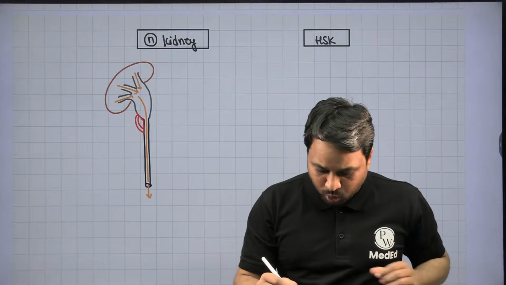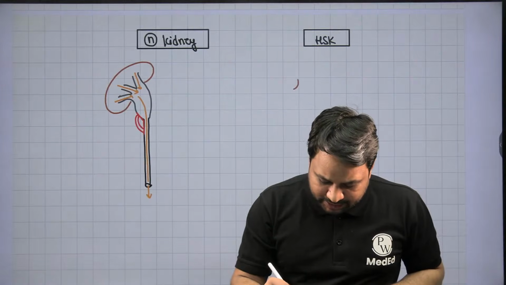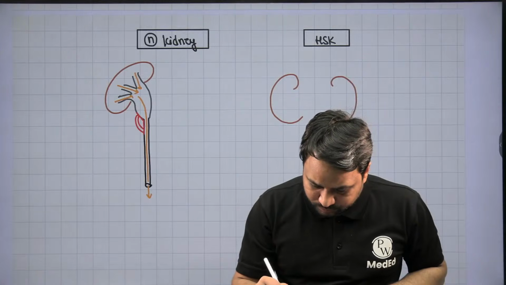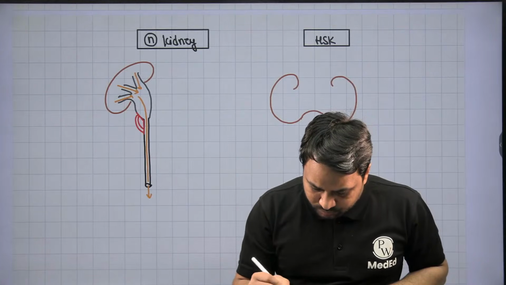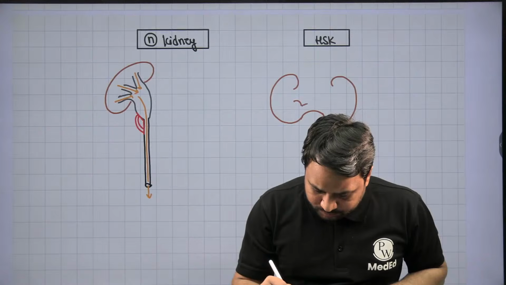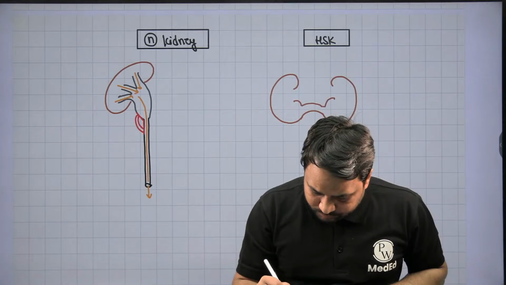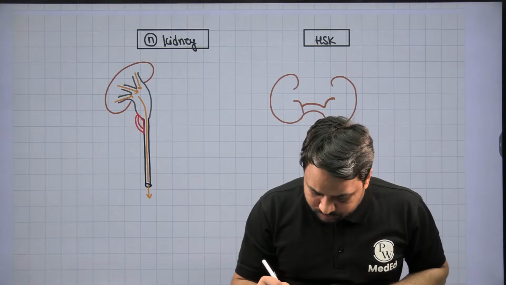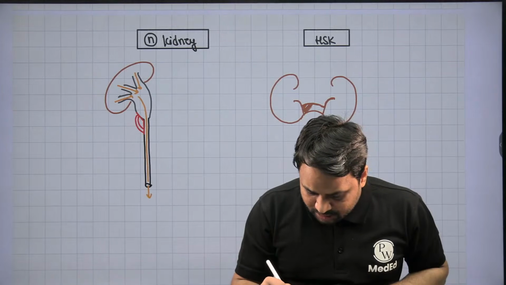So what will happen here? You will notice that the kidneys, when they start to fuse, this is how it is going to be formed. This is the isthmus of the horseshoe kidney.